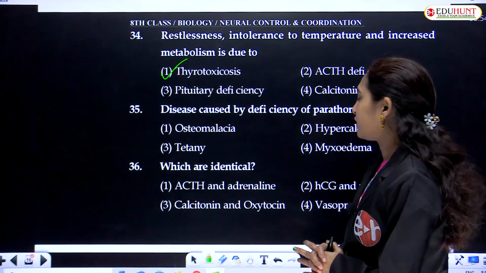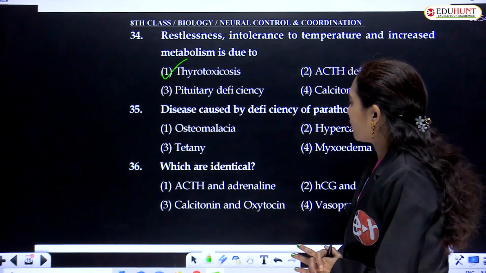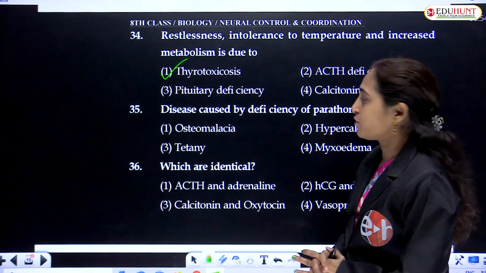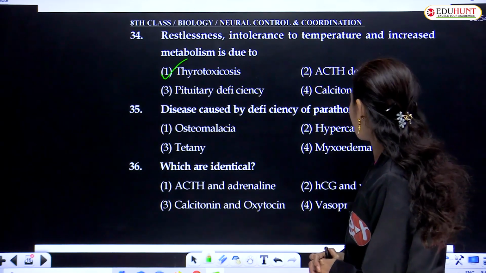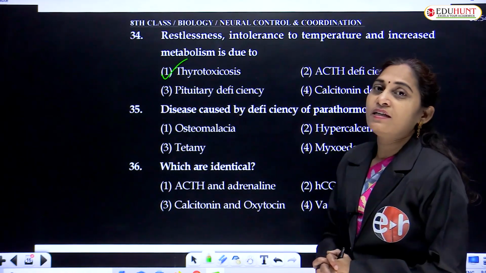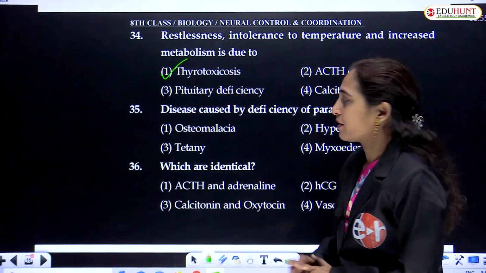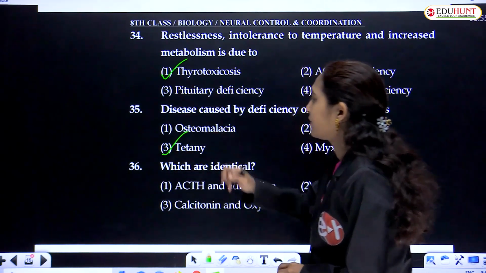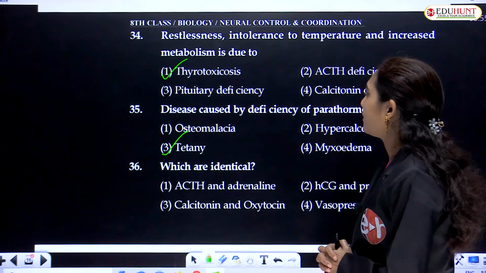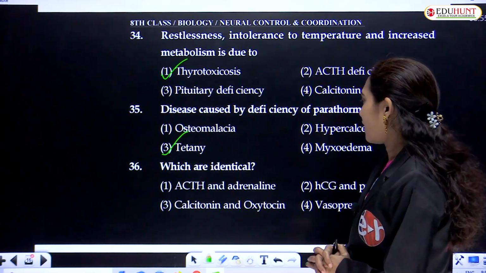This disease, deficiency of parathormone, causes osteomalacia, hypercalcemia, myxedema and tetany. Tetany is the disease caused by the deficiency in the parathormone.